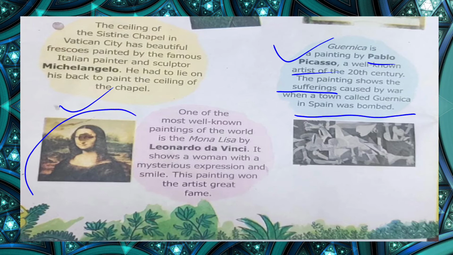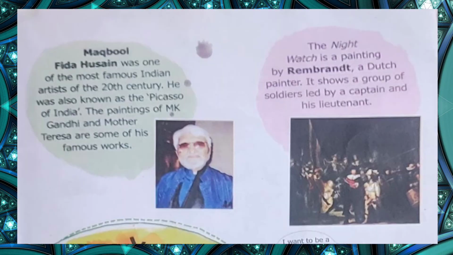The next one you all can see here is the painting of Mona Lisa, and it was done by the famous painter Leonardo da Vinci. One of the most well known is the Mona Lisa by Leonardo da Vinci. It shows a woman with a mysterious expression and a smile. This painting won the artist great fame.